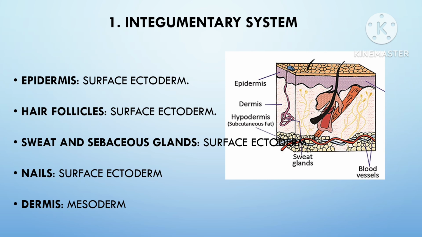As we have already discussed regarding this in the previous video of sense organs and different germ layer derivatives, the epidermis and its appendages: epidermis, hair follicles, sweat and the sebaceous gland including the nail, they all are derived from the surface ectoderm, while the deeper layer of the skin, which is dermis, is derived from the mesoderm.